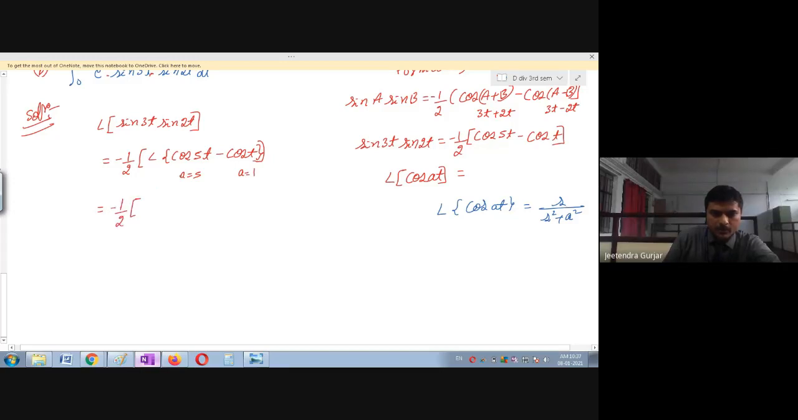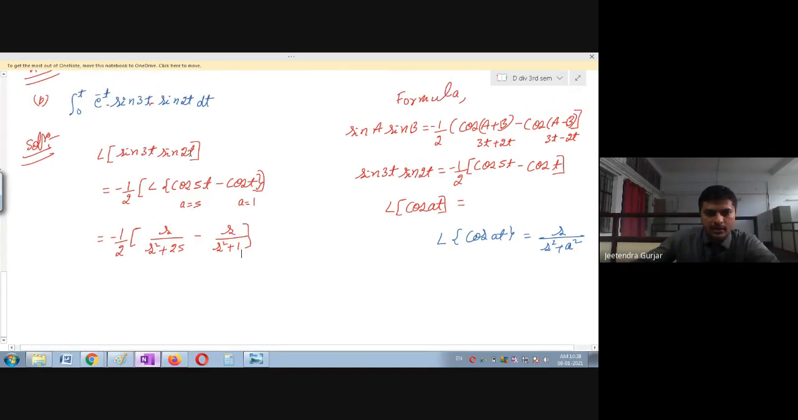So Laplace transform, we are going to transform this now. Cos is going to transform in terms of parameter s. So this is going to become s divided by s square plus a square. Please remember a is nothing but 5, so 5 square is nothing but 25. Is it clear? Minus, then again cos t. Laplace transform of cos t is nothing but s divided by s square plus 1 square, and 1 square is 1. So I have written this. So this is Laplace transform of e raised to minus t sine 2t.